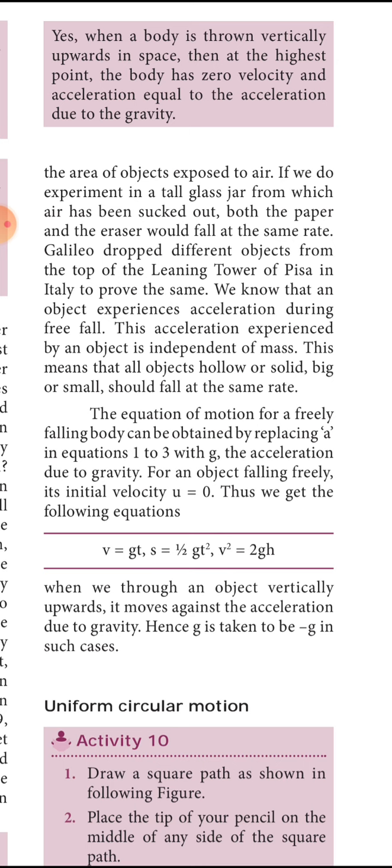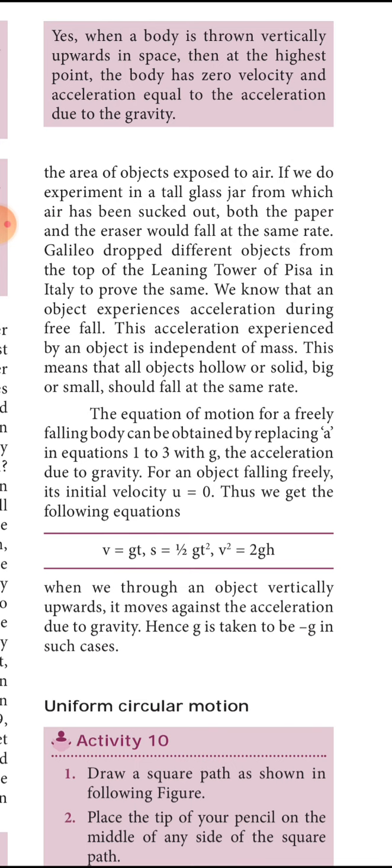The equations of motion for a freely falling body can be obtained by replacing a with g in all three equations of motion we have studied: v is equal to u plus at, s is equal to ut plus half at square, v square is equal to u square minus 2gh. Isn't it? When you are dropping a body or throwing it up, you are not giving an initial velocity to it. So u will become 0 and a will be replaced by g. So v is equal to gt, s is equal to half gt square, v square is equal to 2gh.